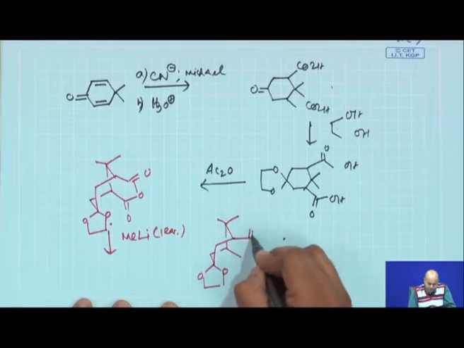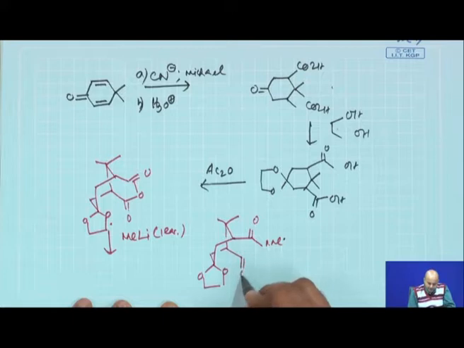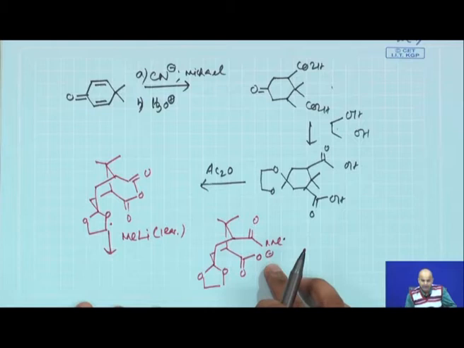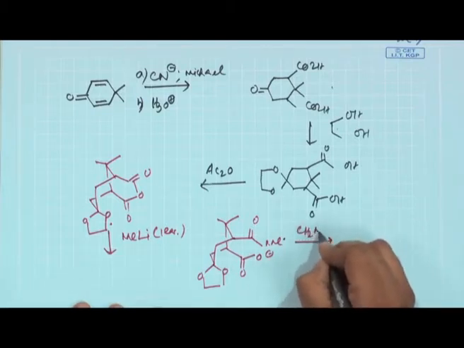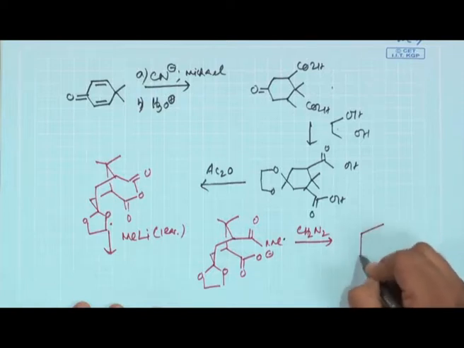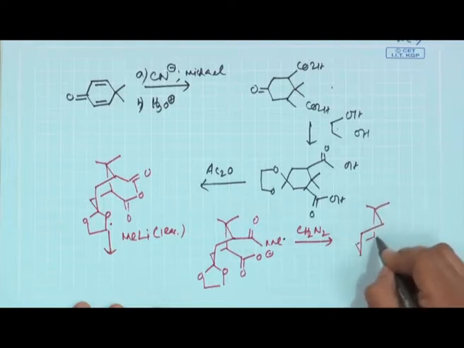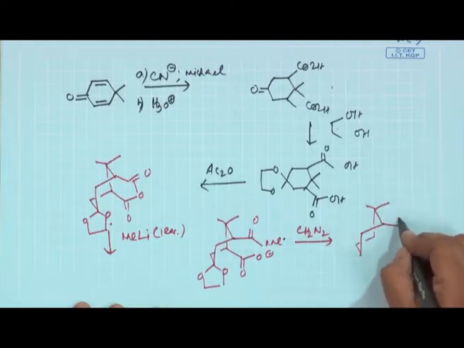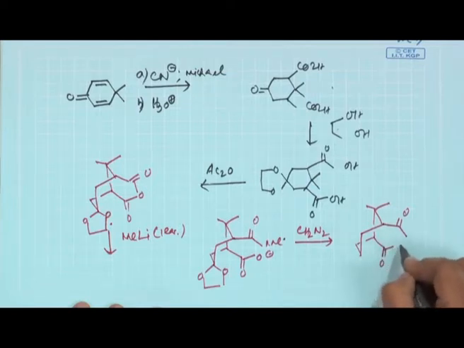So, basically now you will be having this CO2Me and CO2O minus actually, or you can have this acid. Eventually, you treat this compound with diazomethane, you get the corresponding methyl ester, and your structure will be this, and then you have your COMe and C double bond OMe.